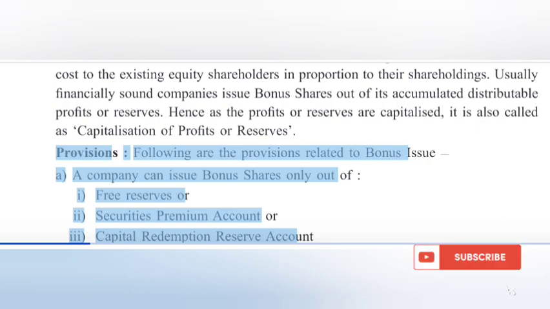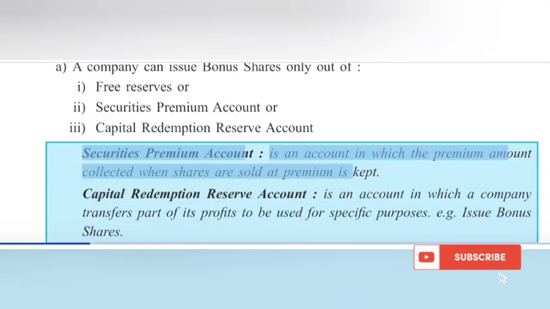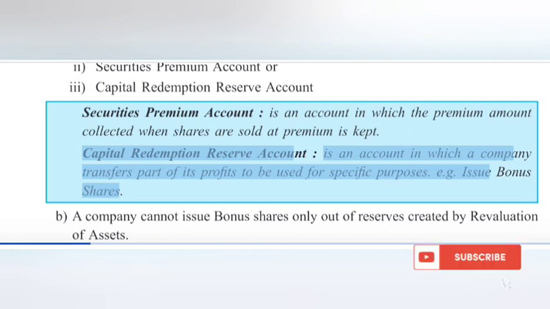Provisions. Following are the provisions related to bonus issue. A. A company can issue bonus shares only out of: I. Free reserves, or II. Securities premium account, or III. Capital redemption reserve account. Securities premium account is an account in which the premium amount collected when shares are sold at premium is kept. Capital redemption reserve account is an account in which a company transfers part of its profits to be used for specific purposes, e.g., issue bonus shares.